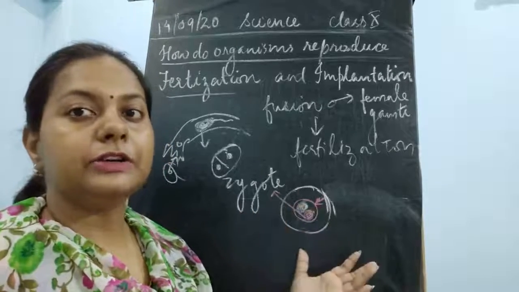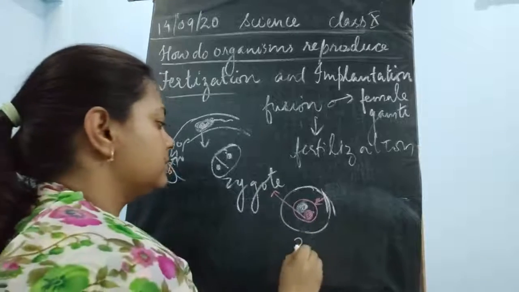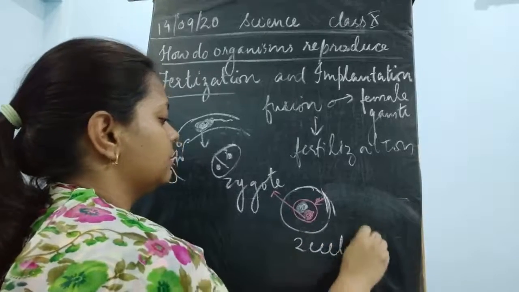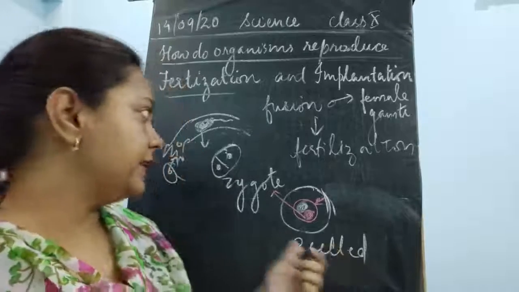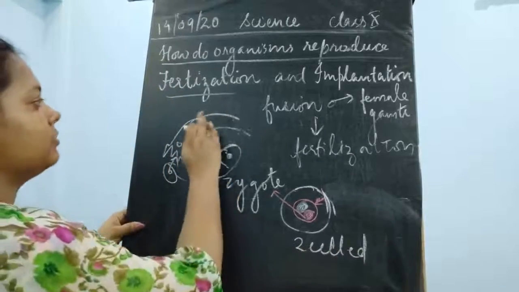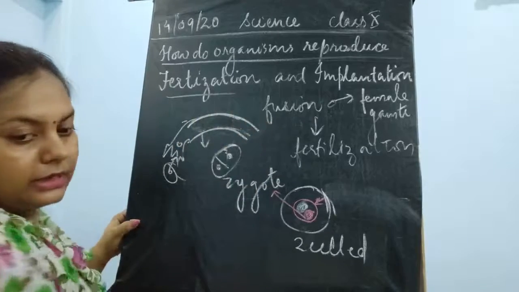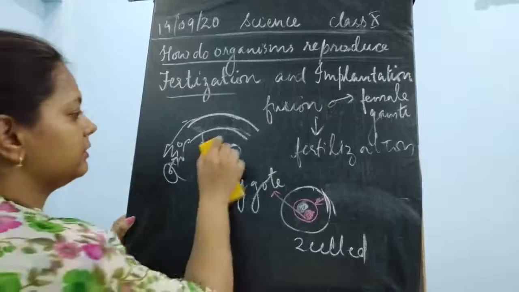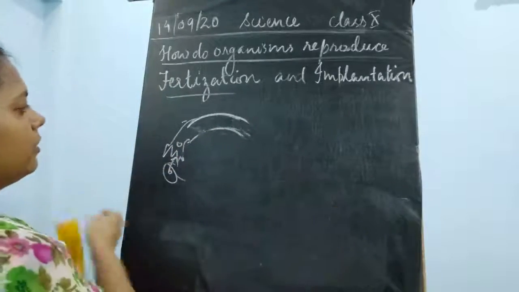Okay, and this structure is said to be a zygote, which is two celled in nature. Now it divides and redivides. The division is taking place here only in the uterus. Okay children, so if I draw a little bit larger, then you could easily understand. This zygote is being formed. Once a zygote is formed, what happens?